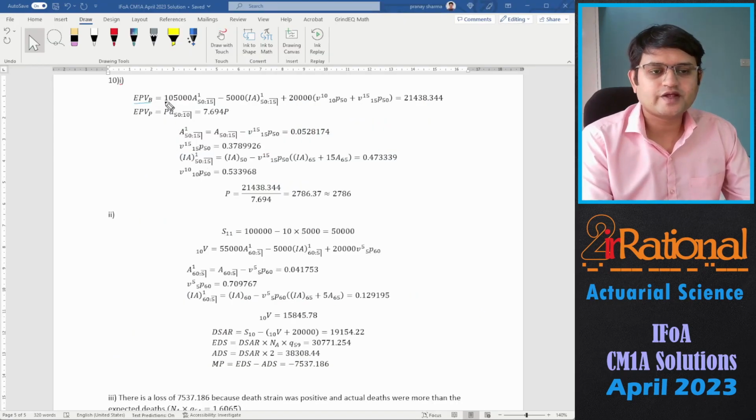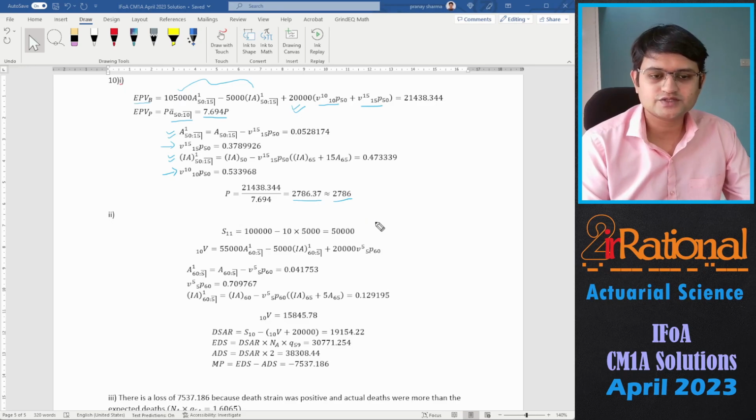Here, for expected present value of benefit, we'll first calculate the decreasing assurance, and then at time 10 and time 15 we have survival benefit of 20,000. The expected present value of premiums will have ä_50:10 because the premium is paid only for the first 10 years. This directly comes from the table book. So here I have calculated the term assurance and increasing term assurance as well as the survival benefit values. So we get premium as 2786.37, that is approximately 2786.